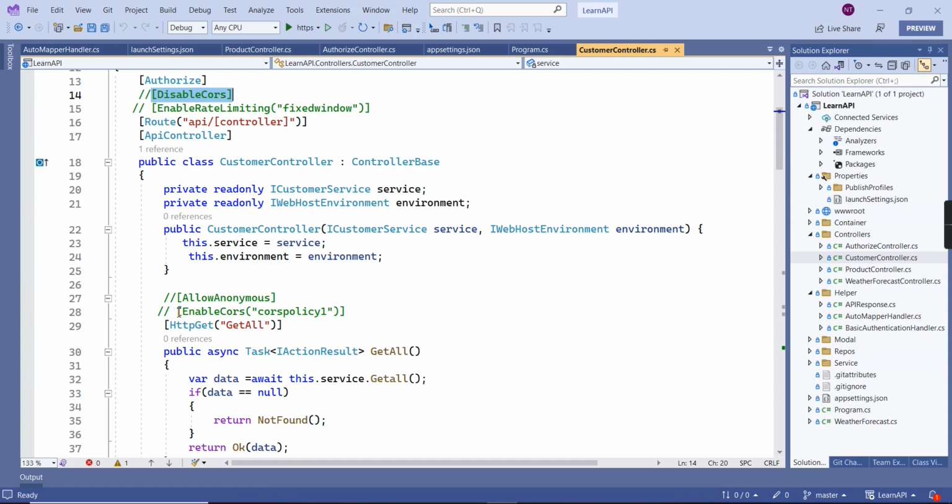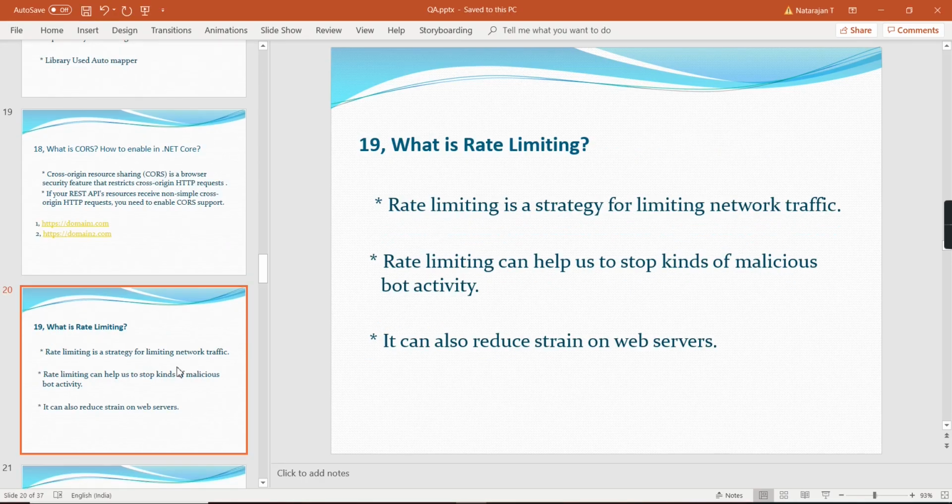And for enabling CORS for individual action methods, we can use this EnableCors attribute. Inside that, we have to provide the policy name. In case you do not provide the policy, it will take the default policy. Okay. What is rate limiting?